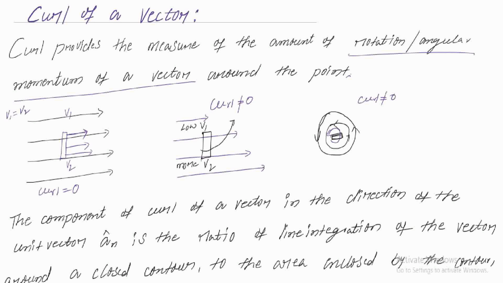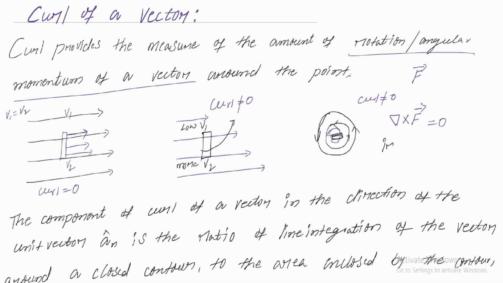If f is a vector, the curl is indicated with the cross symbol. Del cross f is nothing but the curl of the respective vector. If curl equals 0, the vector is said to be an irrotational vector.